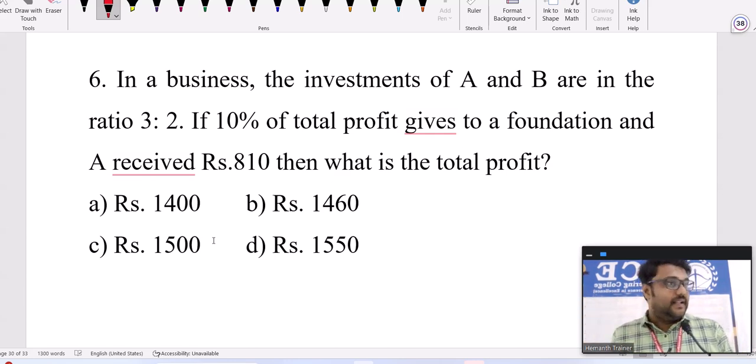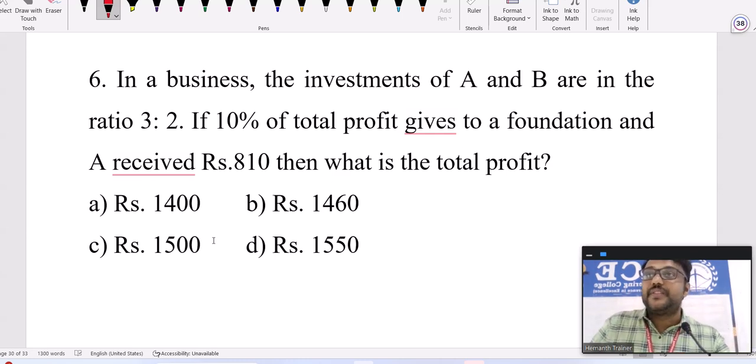That's the same case here. So far, whatever profit is there is to be shared among A, B, C, who are the investors. But here, out of the total profit, 10% is given to charity. The remaining 90% only they have to share. And in this question, is timing given? Is timing available?